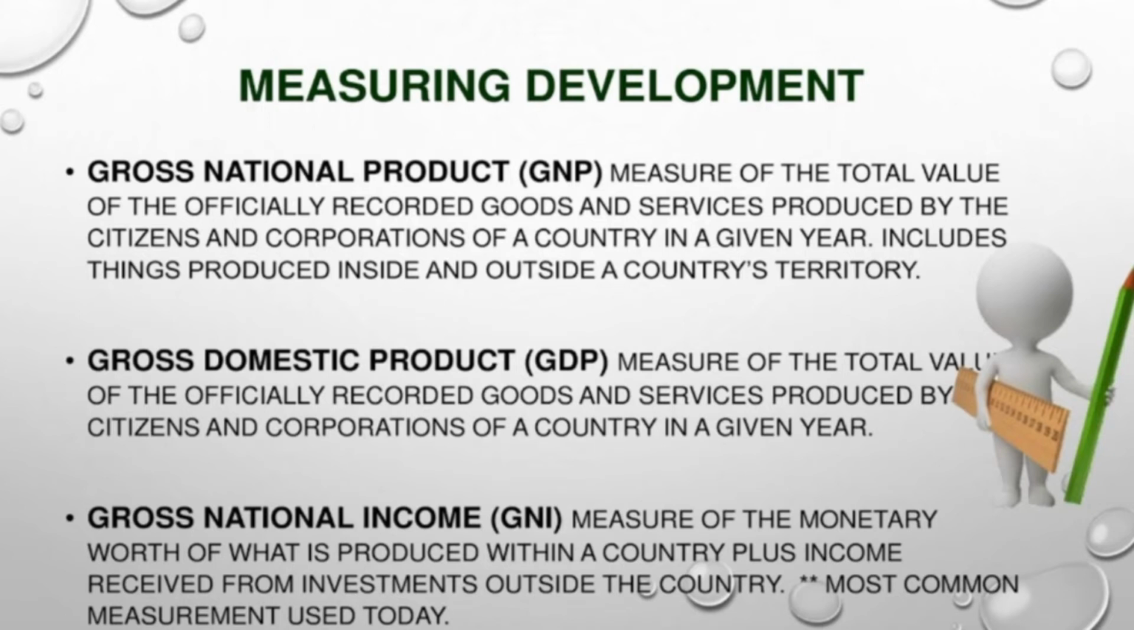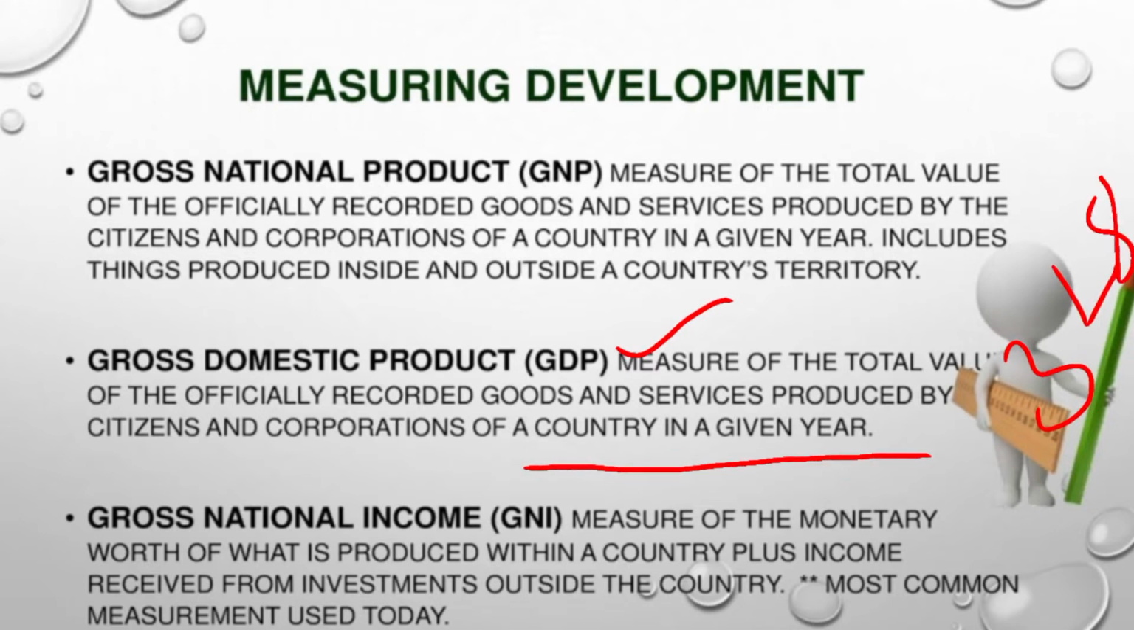How do we measure the development? There are certain indicators for measuring the development of any nation. For example, we take the gross domestic product. Gross is the total value of all the goods and services produced by the citizens of a country within a year within the geographical territory. When we say domestic, within the geographical territory of India, 3.28 million square kilometers.